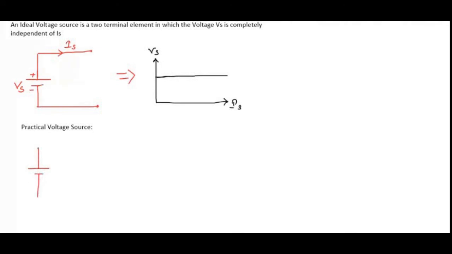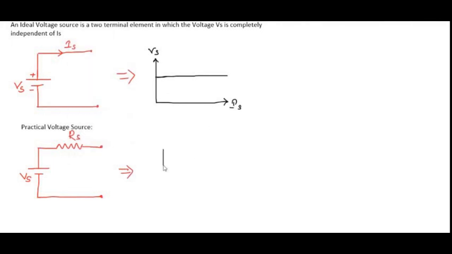If you connect one small resistance in series with this voltage source, then it is called a practical voltage source. So this is Vs, and this is some resistance R.